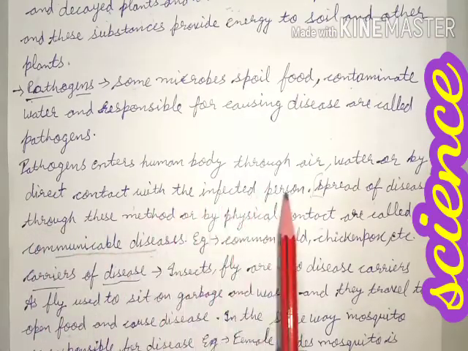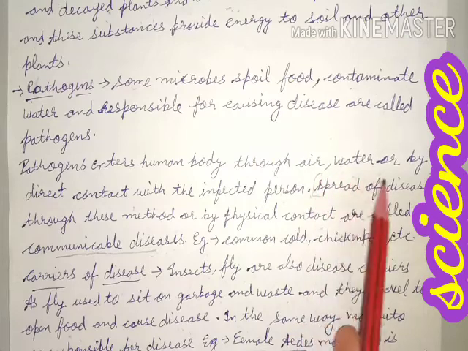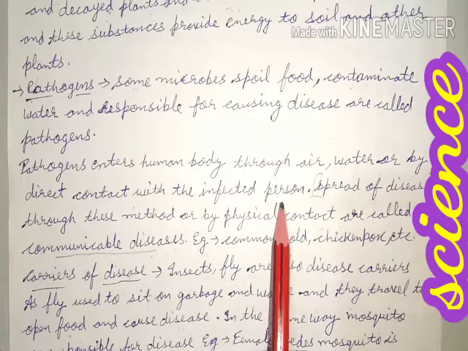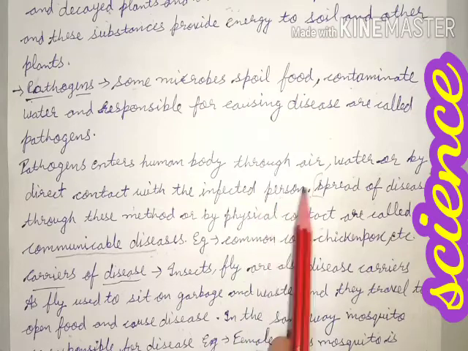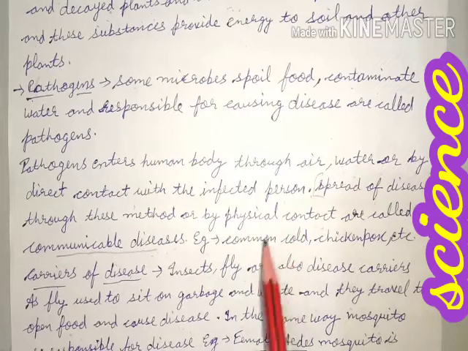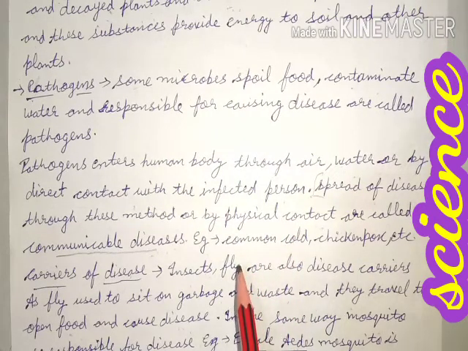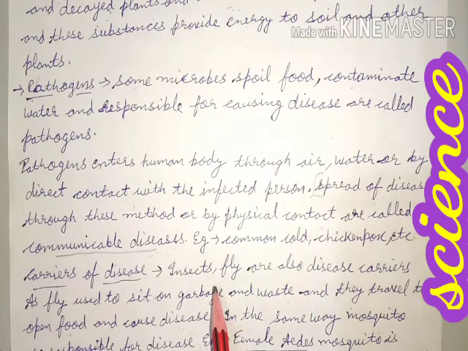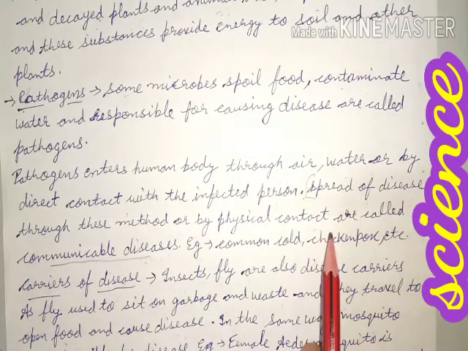Pathogens enter the human body through air, water, or by direct contact with an infected person. Means if a person is infected by disease, and a healthy person comes in contact with the person who has the disease, then there will be spread of disease by physical contact.